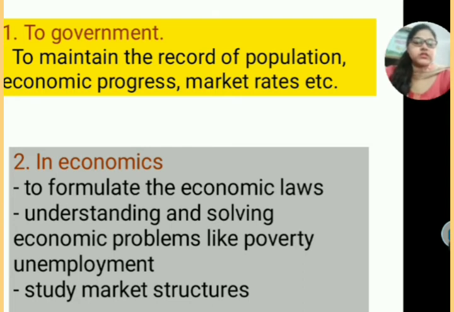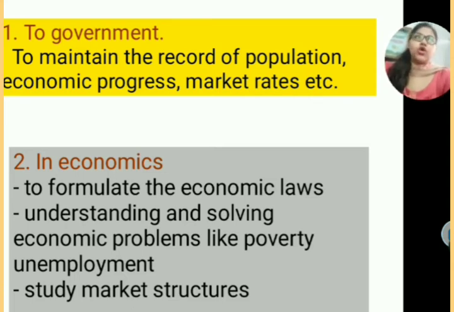Government will check the population rate, whether the population is rising or decreasing, and what factors are affecting the population. Then it checks the market rates, whether inflation is there, whether deflation is there, how much the price is rising in petrol, in gold, etc. So that's how statistics is utilized in government.